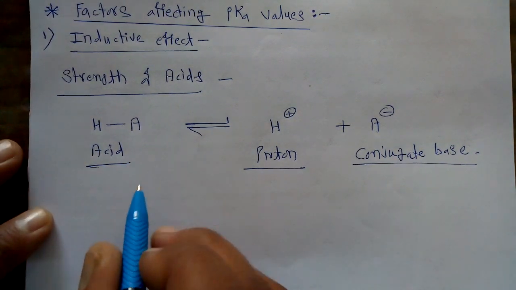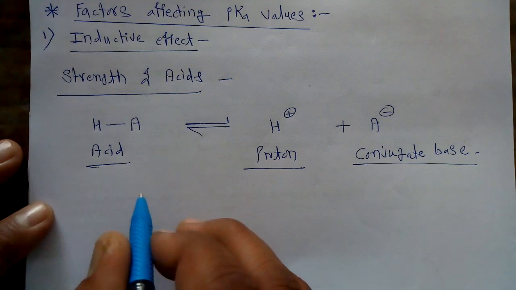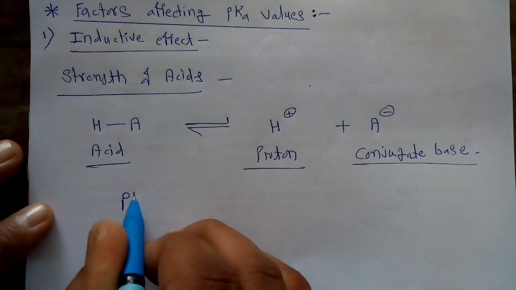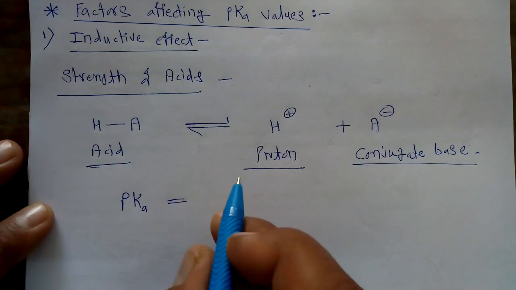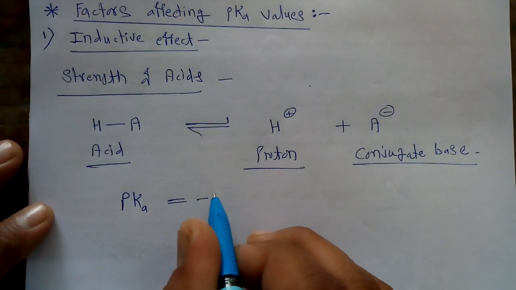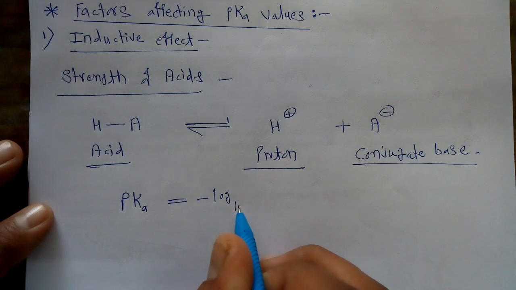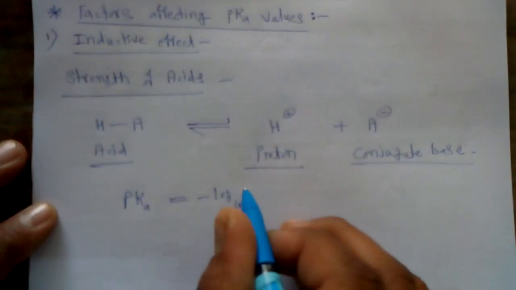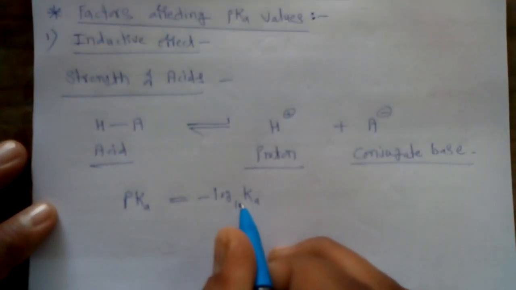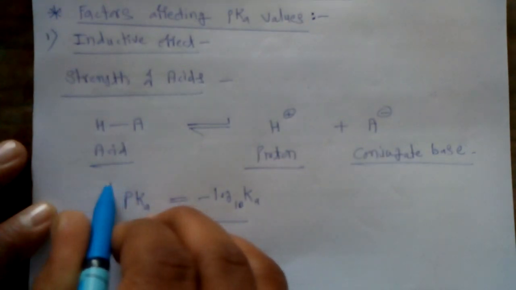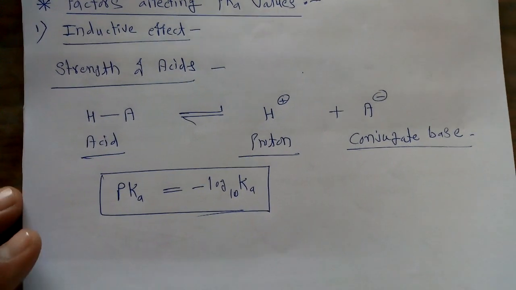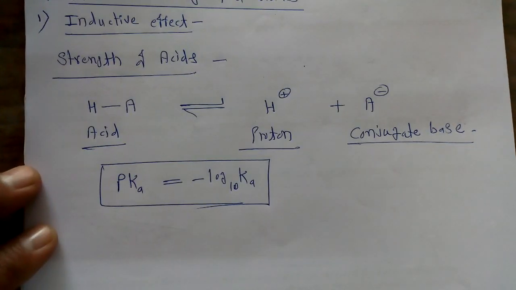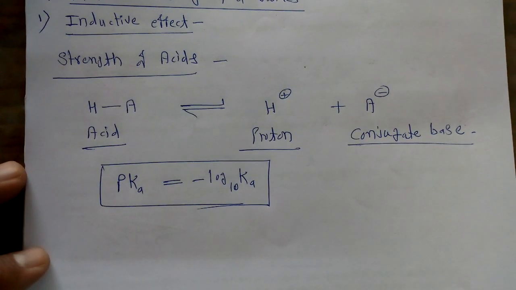We consider the extent of donation of this acid in terms of one parameter, that is called the pKa value, and we know very well that this pKa is nothing but the negative logarithm to the base 10 of the Ka value. So in terms of this pKa, we have to consider the strength of organic acids.